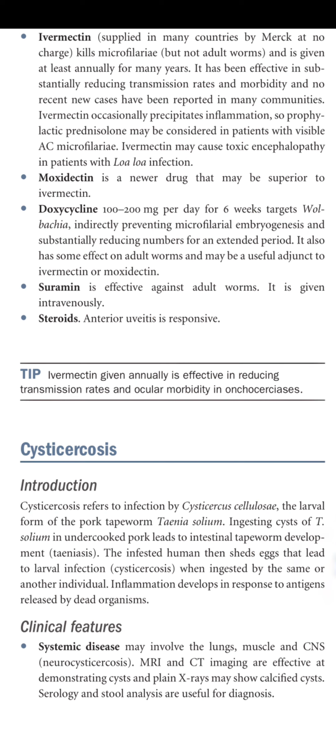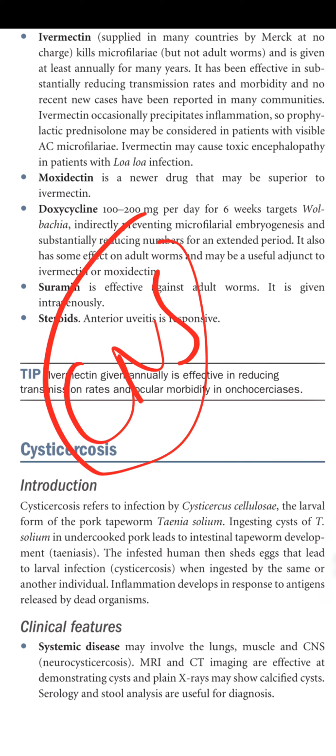Inflammation develops in response to the antigen released by the dead organism. Clinical features: systemic disease may involve the lung, muscle, and CNS. It mostly involves the CNS, which is known as neurocysticercosis. MRI and CT imaging are effective at demonstrating cysts, and plain X-ray may show calcified cysts. Serology and stool analysis are useful for diagnosis. It usually shows calcified cysts in the brain.